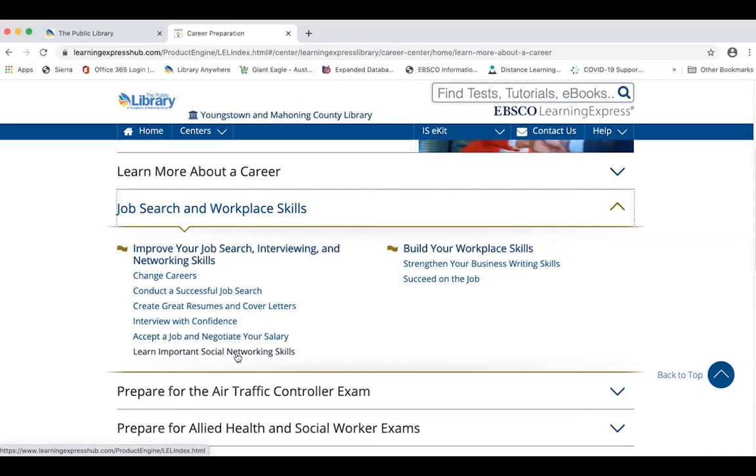I remember national news stories from many years ago. There was a girl that had gone through all of her schooling, had done everything to become a teacher. She applied to the state teachers board for her license. The licensing board looked at her Facebook page, saw a picture of her at a college party drinking, and denied her teacher's license because there was a morality code in that state where you had to set a good example for your students and not break any laws. And underage drinking, breaking the law, that was against the morality code.